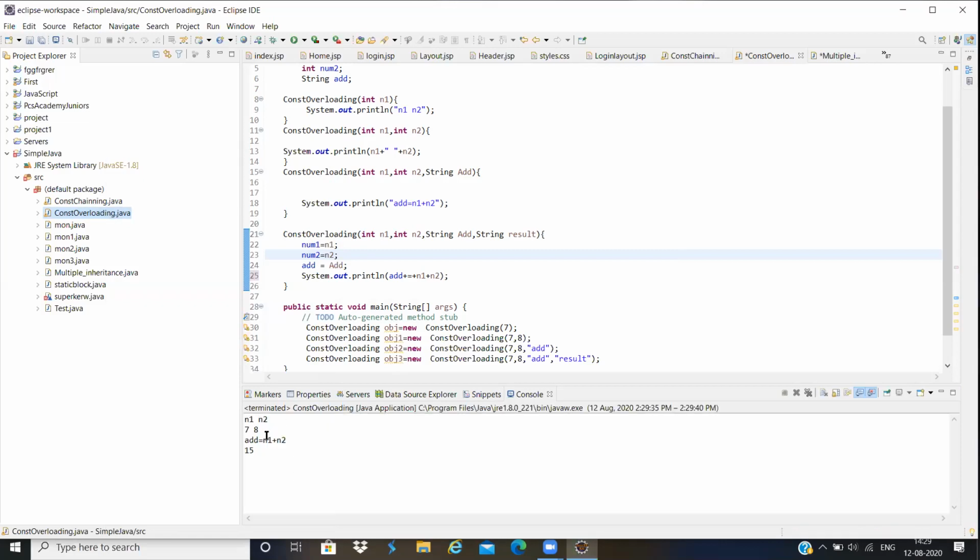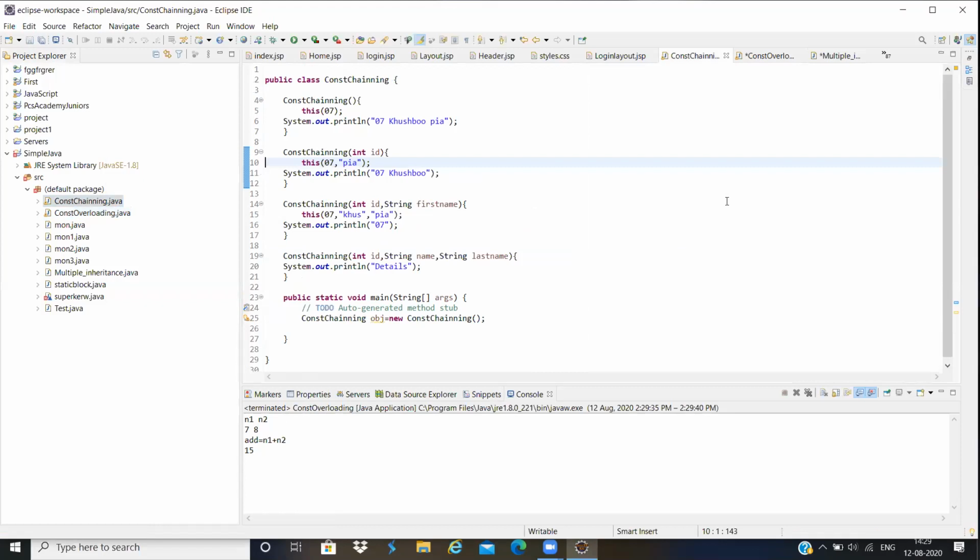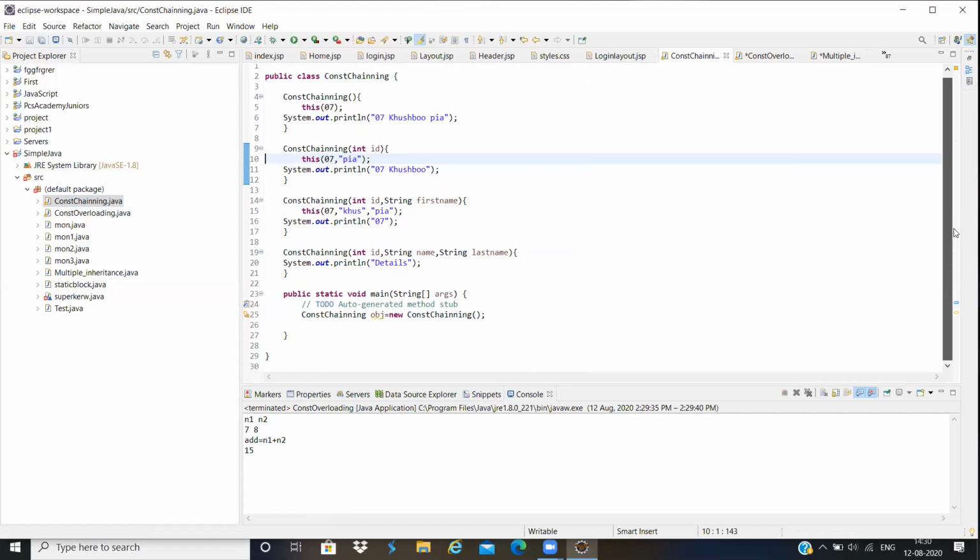So here n1 and n2, 7, 8, add is equal to n1 plus n2 and 15. So after that, constructor chaining. Constructor chaining is a series of invocations of constructors. So in the main method, first I will call the default constructor.